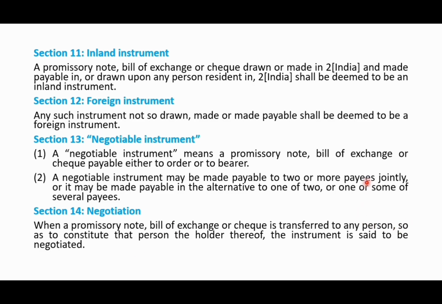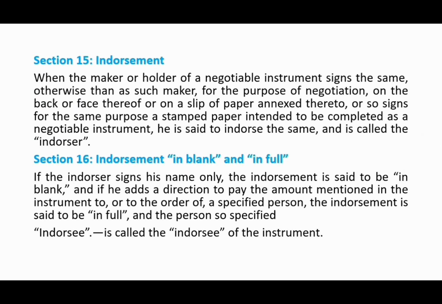Okay, then next section 15 is about endorsement. It is stated in the Act that in case there is a negotiable instrument, for instance, take it as a check, the maker of the check will sign his signature in this place. So he is the maker. Apart from being a maker, if that person or the person who is holding the instrument signs at the back of this check, then the making of this signature is said to be the endorsement.